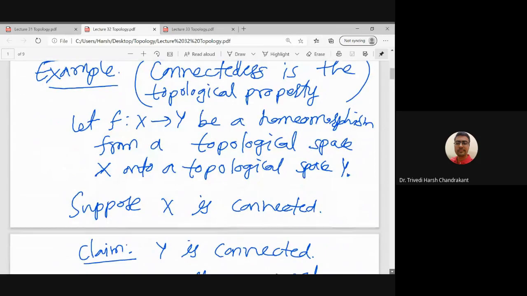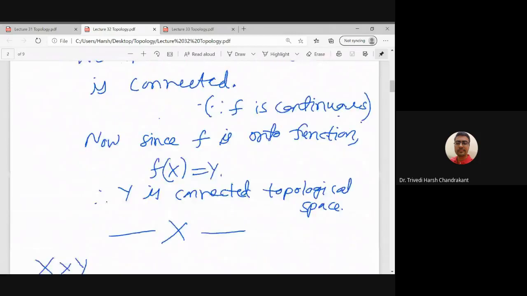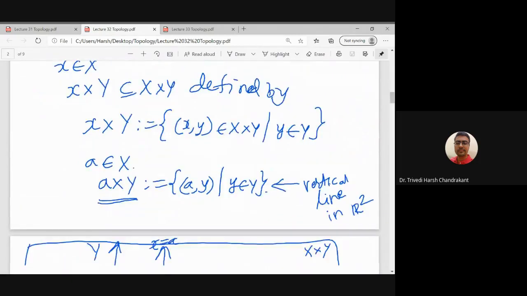Whenever I take a continuous function f from X to Y which is bijective and whose inverse is continuous, and if I pose the condition of connectedness on the domain X, as an output I will get the connectedness of the codomain. So connectedness is preserved from domain to codomain under a homeomorphism. That is the meaning of a topological property, and we checked that connectedness is a topological property.